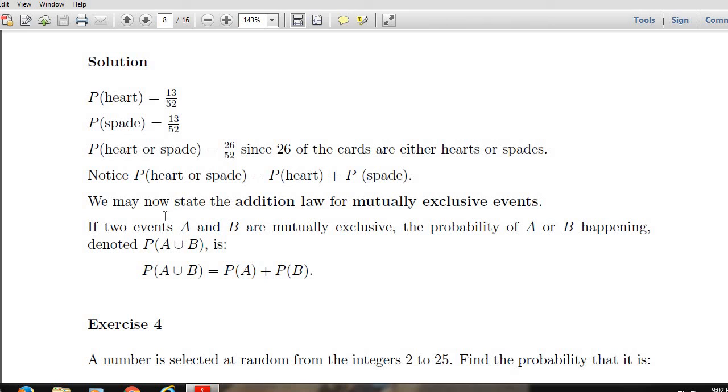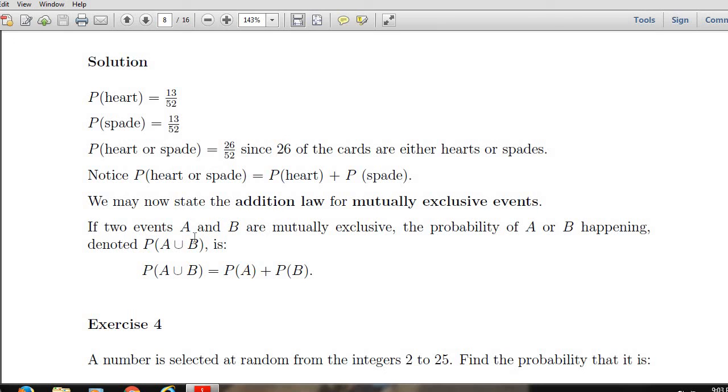Next, we state the addition law for mutually exclusive events. We know the addition law for any two events. Suppose A and B are any two events, then the probability of A union B is the probability of A plus the probability of B minus the probability of A intersection B. But if A and B are mutually exclusive, then they are disjoint.